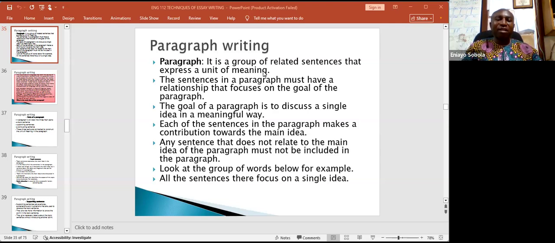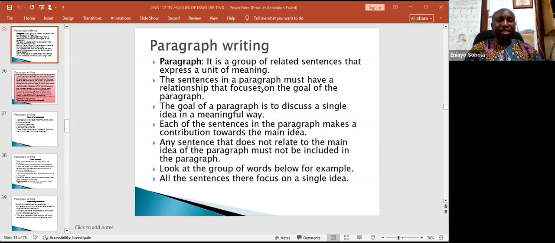They must have a relationship, and that relationship makes them focus on a single goal. That's the goal of a paragraph. So a paragraph is a group of related sentences that express a unit of meaning.